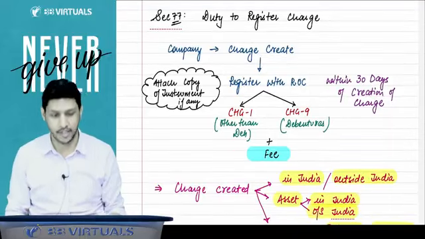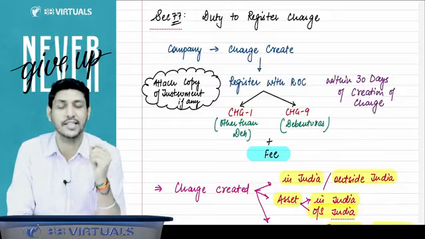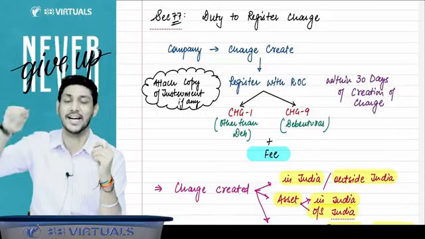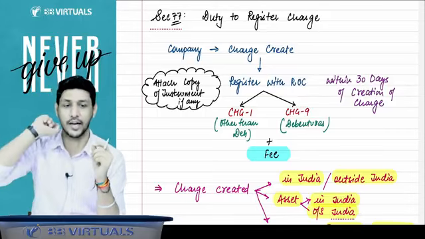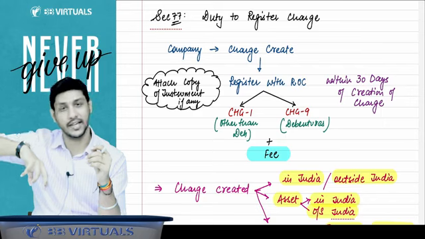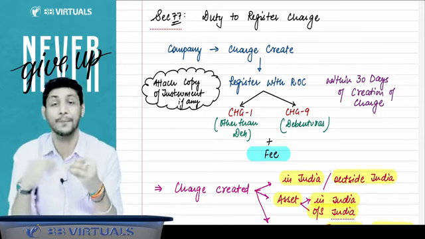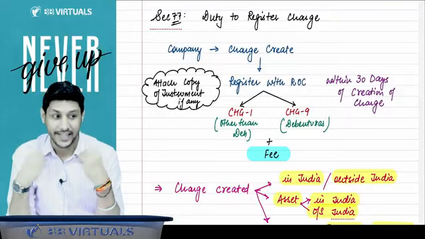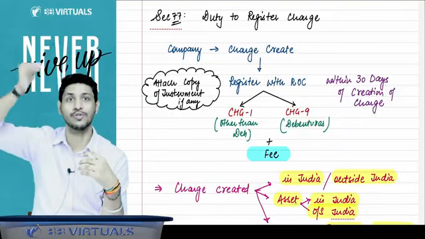Now we will start with the sections part. We have to understand the section part. Section number 77 says that whenever the company creates a charge, it is the duty of the company that that charge is to be registered with the ROC. You have to get that charge registered with the ROC. Sir, whether charge is created outside India, still we have to register? Yes. Charge is created on tangible asset, intangible asset. Charge is created on the property which is situated in India, outside India. Whether charge is created in India or outside India.